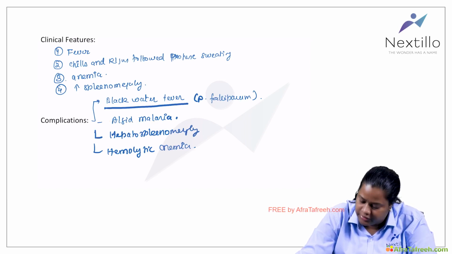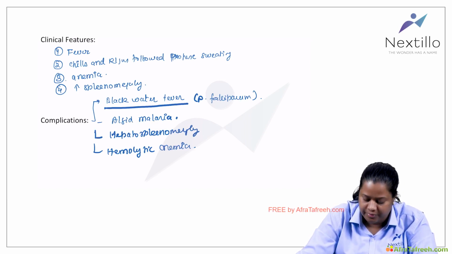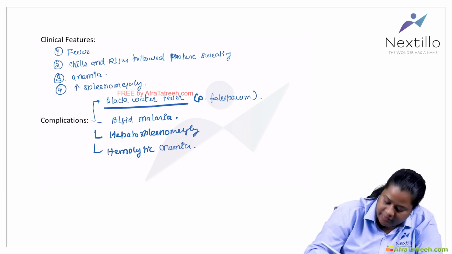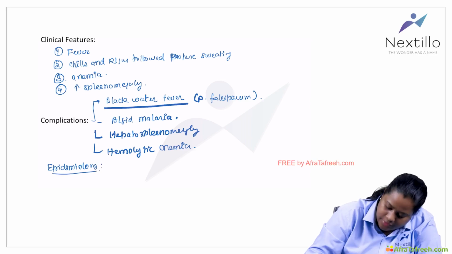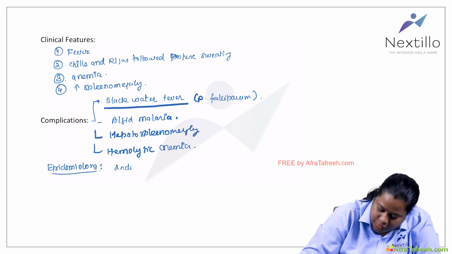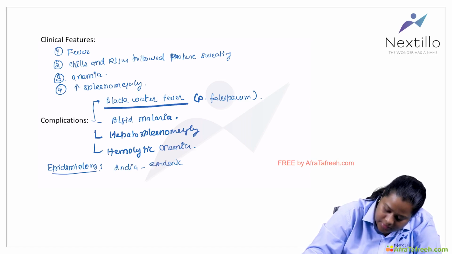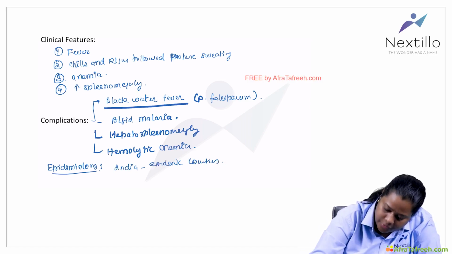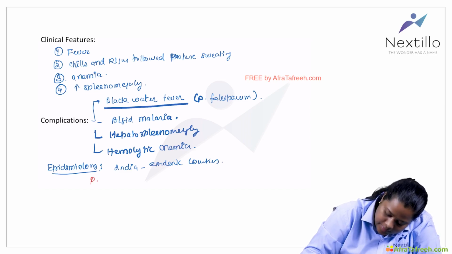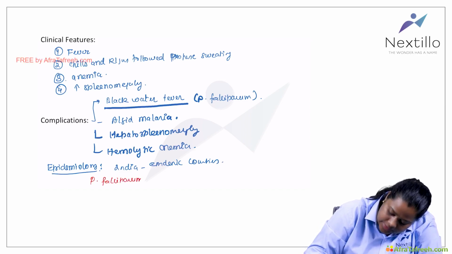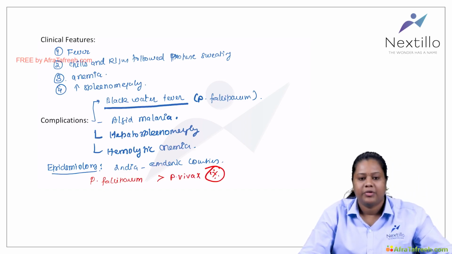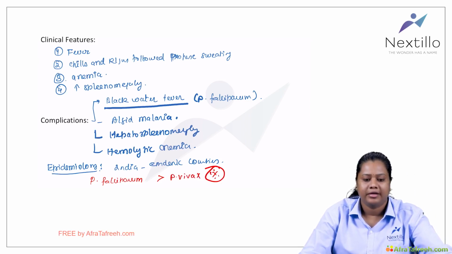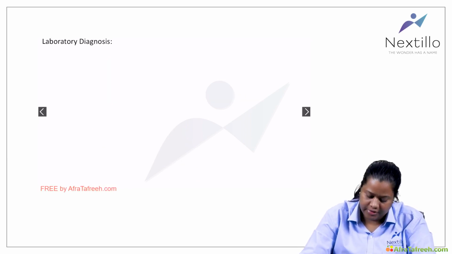So now we go for the laboratory diagnosis of these patients. One more thing, I forgot to mention the epidemiology. India is one of the most endemic countries. In India, Plasmodium falciparum incidence is more common than Plasmodium vivax incidence. Right? Now we will go on to the laboratory diagnosis.